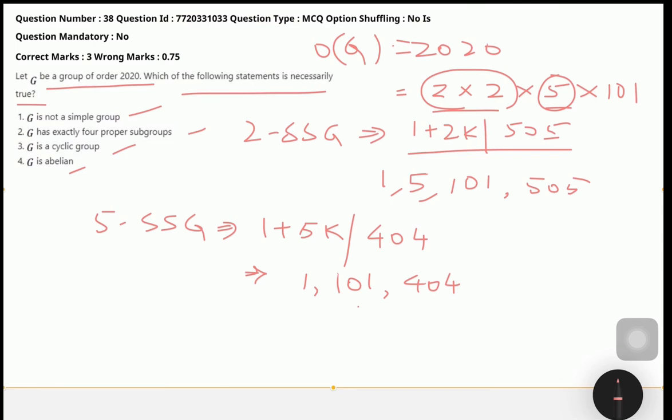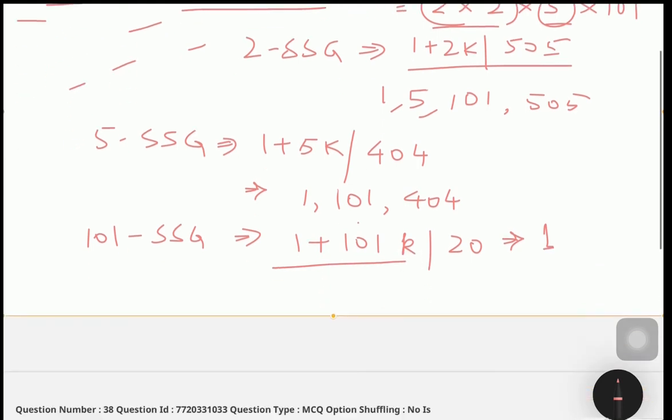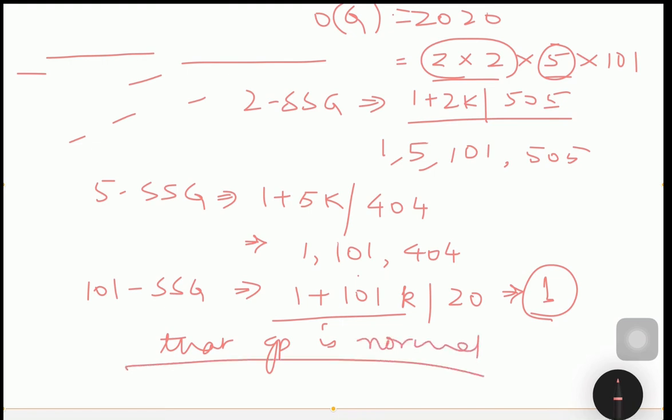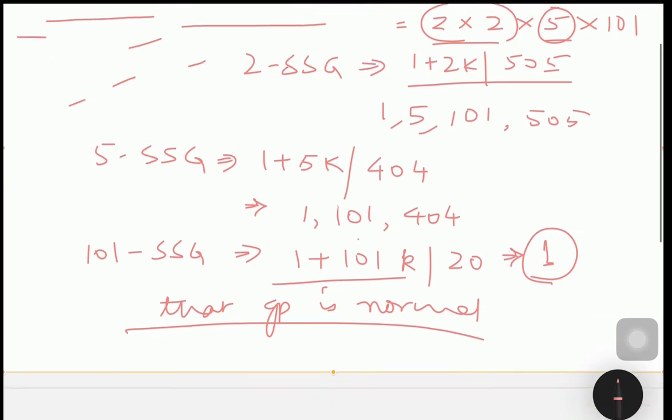Now moving to the third prime, which is the 101-Sylow subgroup. This will be 1 plus 101k dividing 2 into 2 into 5, that is 20. This is not possible except for k equal to 1; for any other value of k, it is not possible. Now if you recall in Sylow's package, if we get 1 as the number of p-Sylow subgroups, then that subgroup is normal. This is a theorem which is a conclusion from Sylow's theorems. So you can check that.